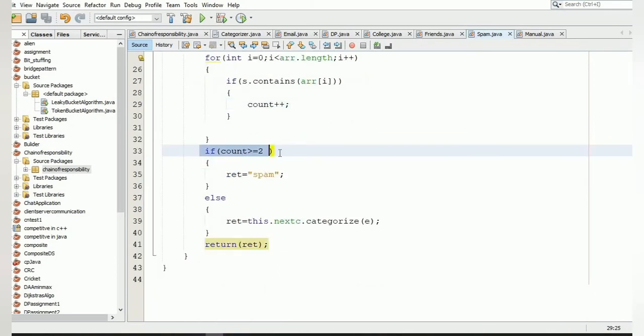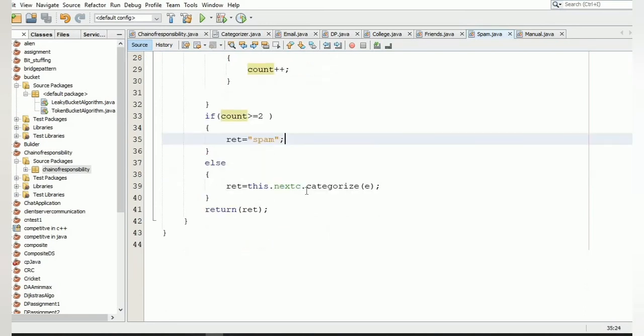Then we will check if the count is greater than or equal to 2, then ret will contain spam, else it will call the categorize method of next C, that contains the reference of the object of class manual, and it will accept the email object and will return the category of the object in ret, and after this we are just returning the ret object.